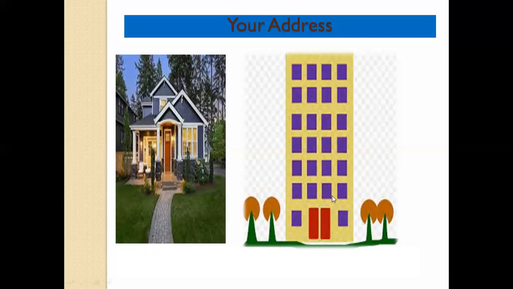Whereas in an apartment building, there are many floors, 1, 2, 3, 4, 5, 6, and 7. Ground floor, first floor, second floor, third floor, fourth floor, fifth floor, and sixth floor. So in this apartment building, we have 6 floors, and on every floor different people live. Many people can live in an apartment building, whereas in a house only one family can live.